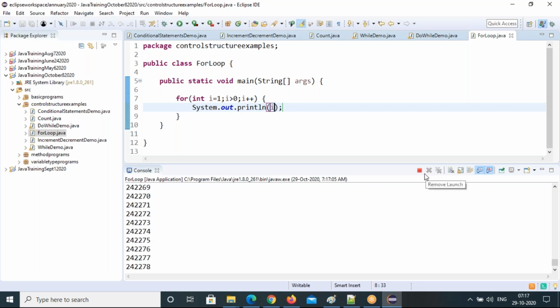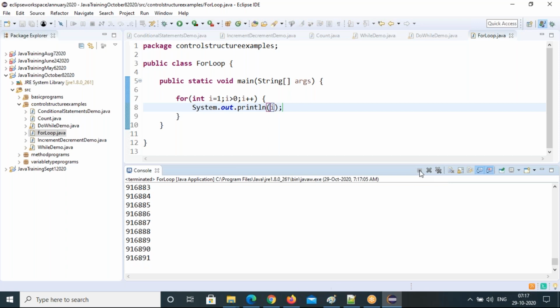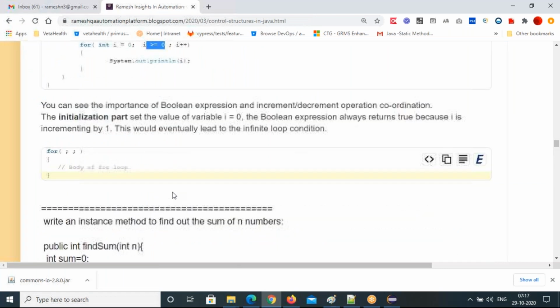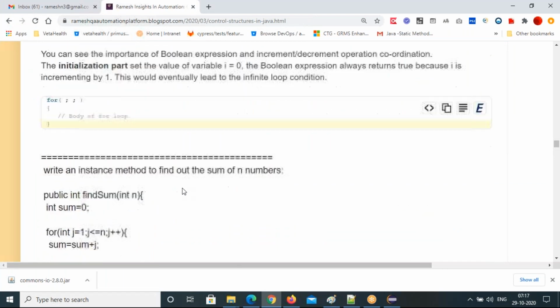How do you know whether the program is executing or not? You can see here this red mark. That means your code is executing. So just stop it. By pressing this, you can stop it forcefully. So that's the infinite loops. This one, and that's all about that.